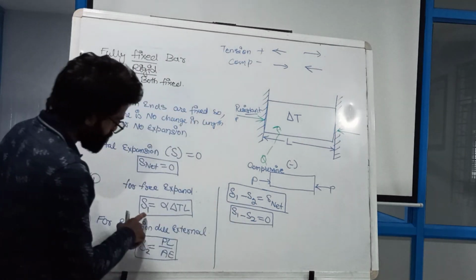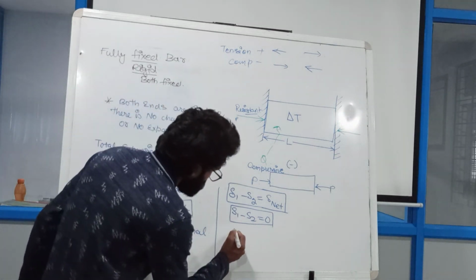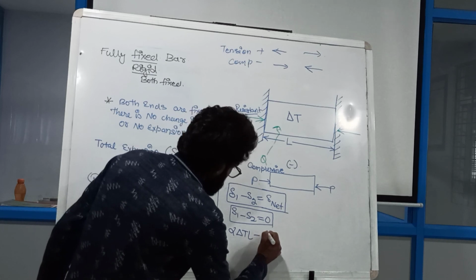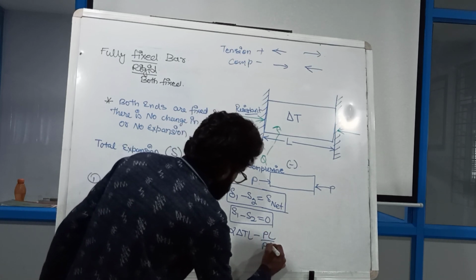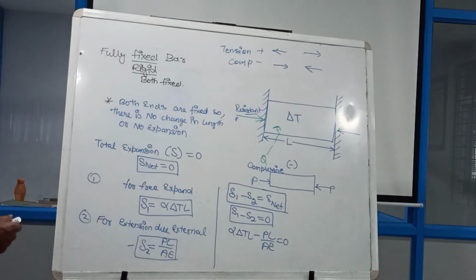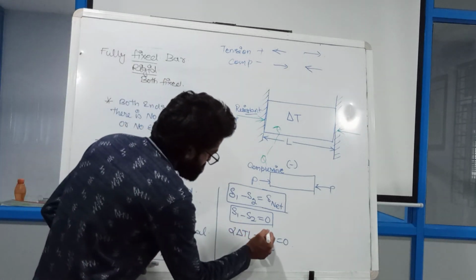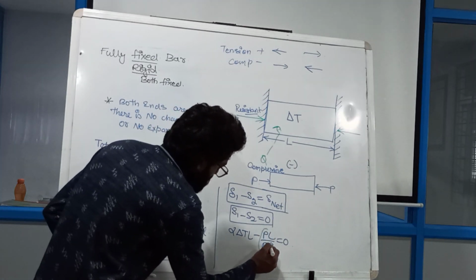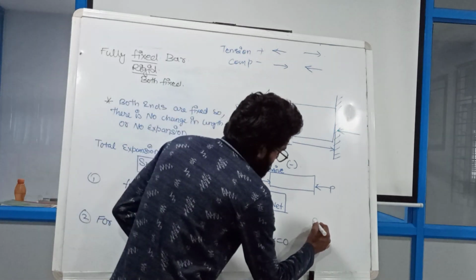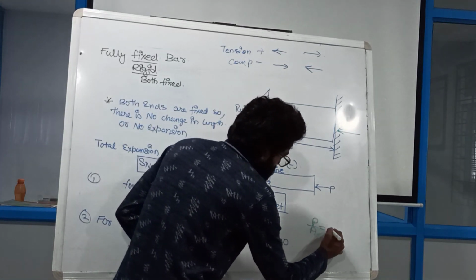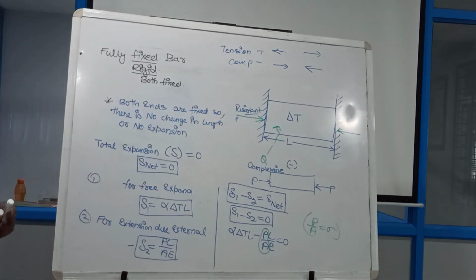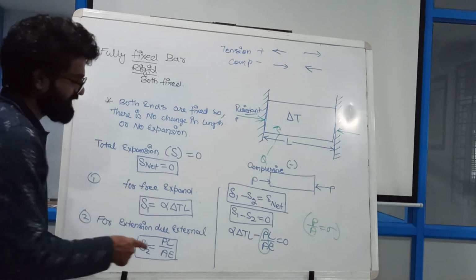So from here I will put the delta 1 and delta 2 values. What I am going to get is delta PL minus PL divided by A. So my dear friends, now it is going to be solved. From here we know that this P divided by A is equal to sigma, because sigma is equal to force divided by per unit area. So from here I can replace the value.